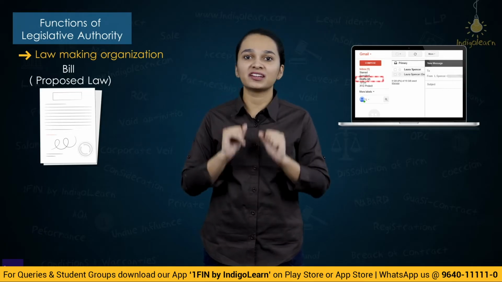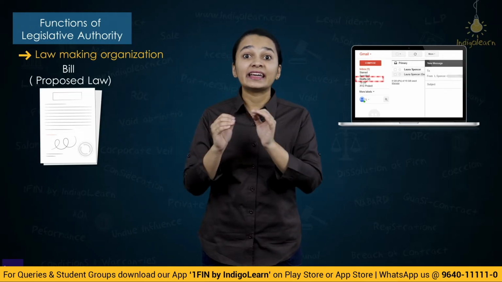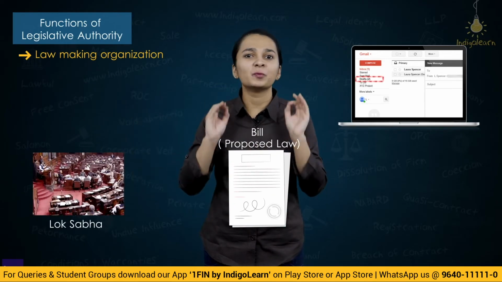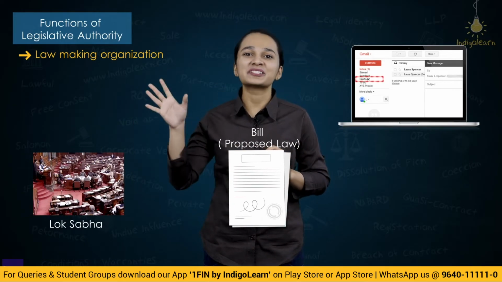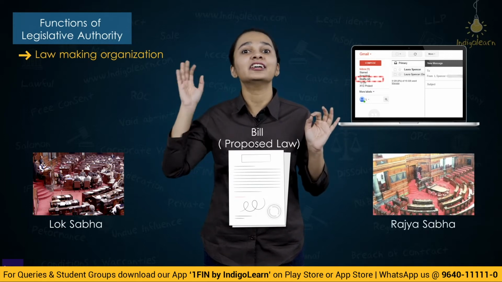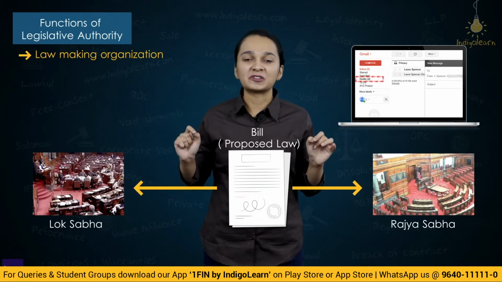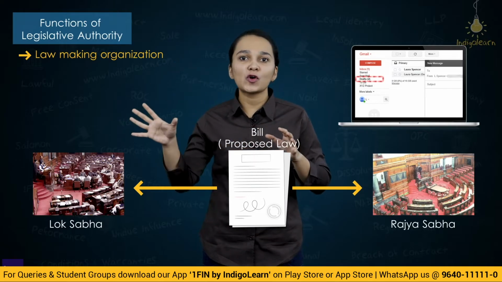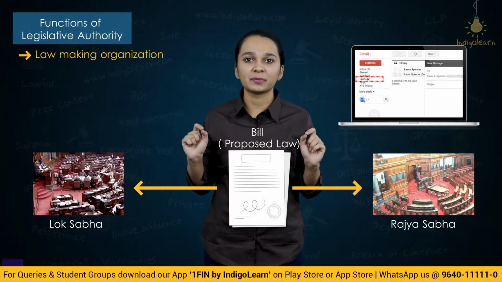Now what happens with the draft? This bill is put forth in both the houses of parliament. Which are the houses of parliament? Lok Sabha and Rajya Sabha, or the lower house and the upper house. So this bill has to be passed in both Lok Sabha as well as the Rajya Sabha.